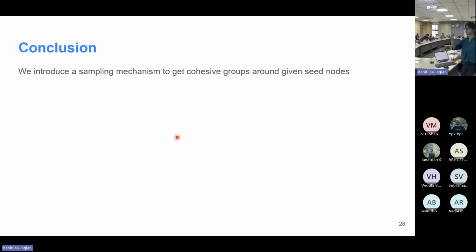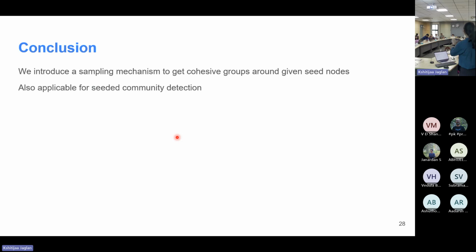And now moving on to the conclusion, we discussed how we propose a sampling mechanism to give a cohesive group around a given set of seed nodes. Then one interesting thing is that we can also use this particular technique as seeded community detection because what are we doing? Just taking a seed network and we get a community around them.